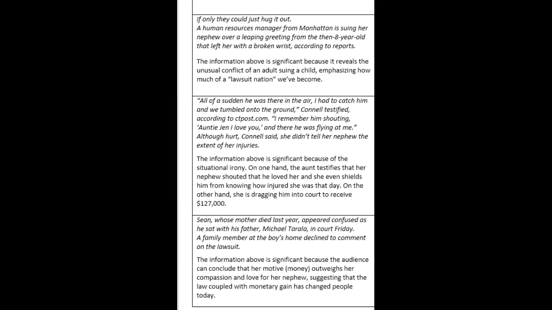Let's look at the third piece of evidence. "Sean, whose mother died last year, appeared confused as he sat with his father, Michael Tarla, in court Friday. A family member at the boy's home declined to comment on the lawsuit." The information above is significant because the audience can conclude that the aunt's motive, which is money, outweighs her compassion and love for her nephew.